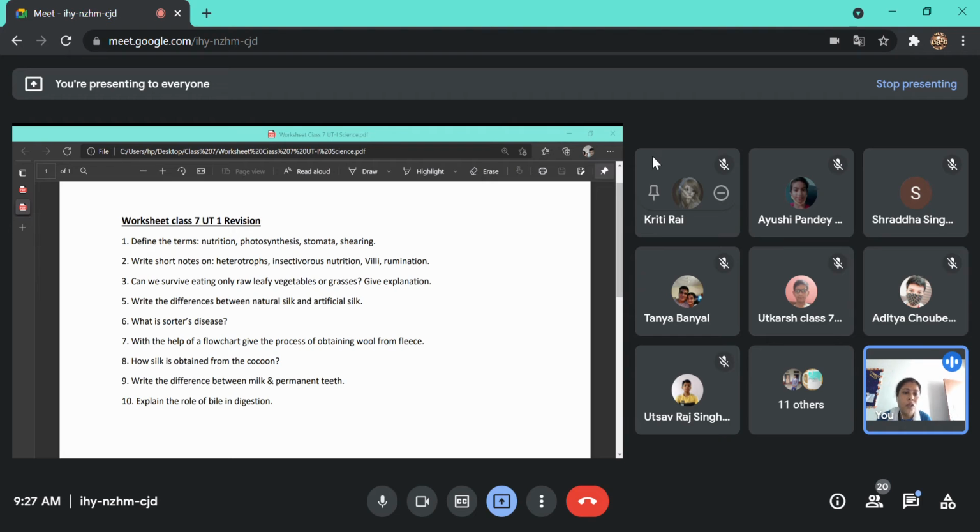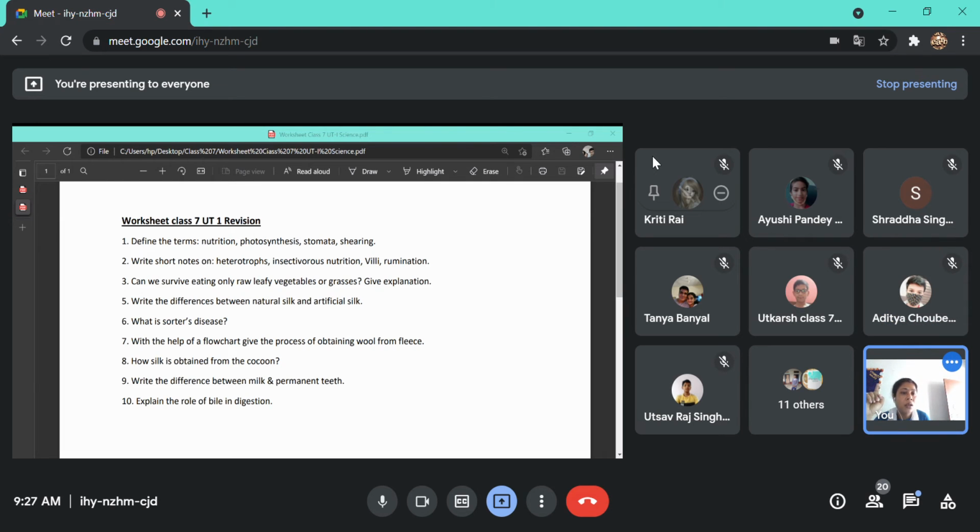In photosynthesis, you know that glucose and oxygen are produced, so oxygen will get released through the stomata, and you know that carbon dioxide is also required for photosynthesis, so the carbon dioxide will enter through the stomata. So that is the exchange of gases. One more role is there for stomata.